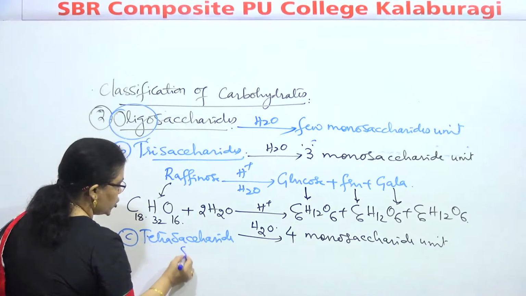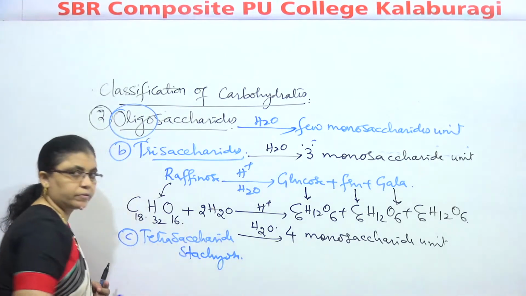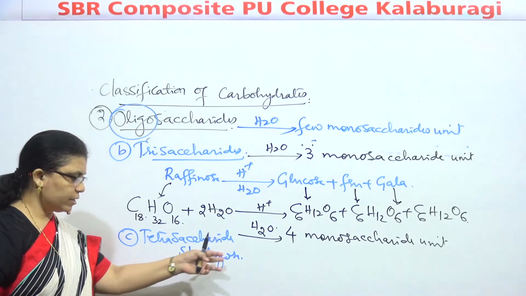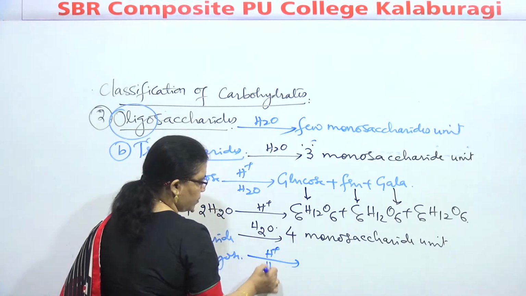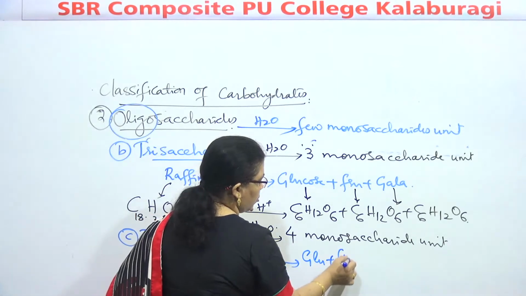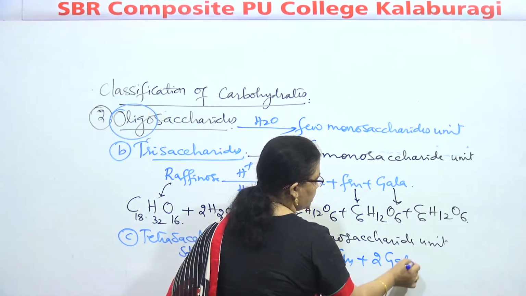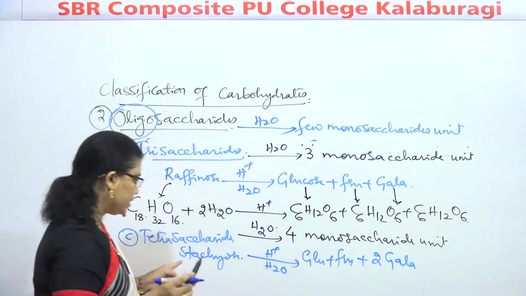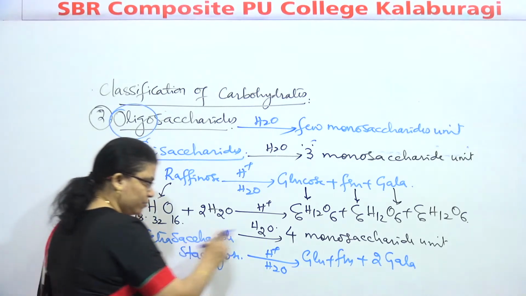Example, stachyose, S-T-A-C-H-Y-O-S-E. Stachyose on hydrolysis in presence of acid produces glucose, fructose and galactose. Okay, 2 plus 1 plus 1. That means tetrasaccharide, stachyose. Like this we will write the formula.